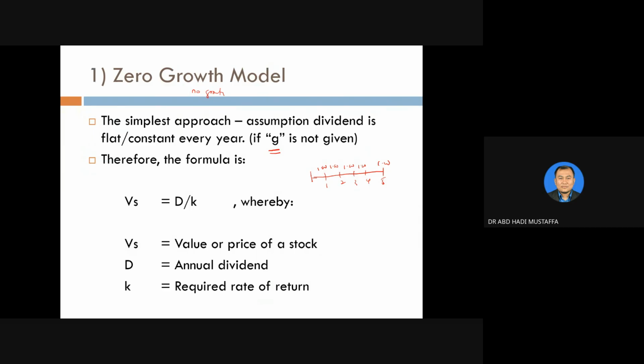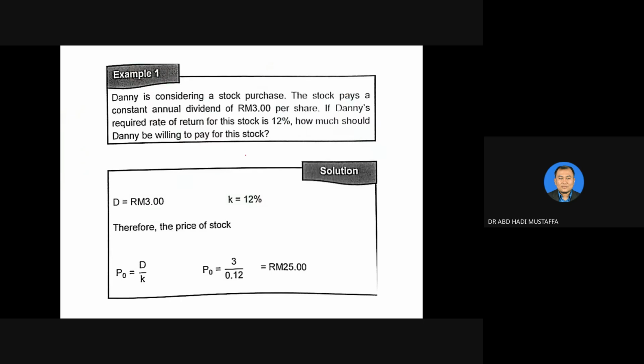So the formula for the valuation of shares, the price of shares, is VS equals D divided by K, whereby VS is the value or price of the stock, D is the annual dividend, and K is the required rate of return. This is the simplest formula. Let's have a look at this question.